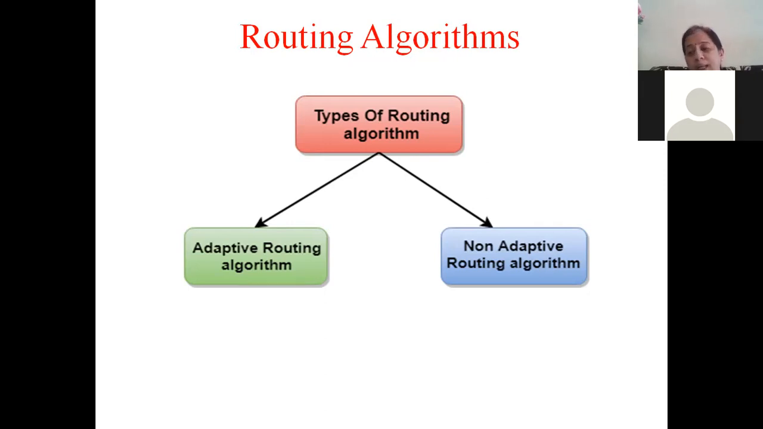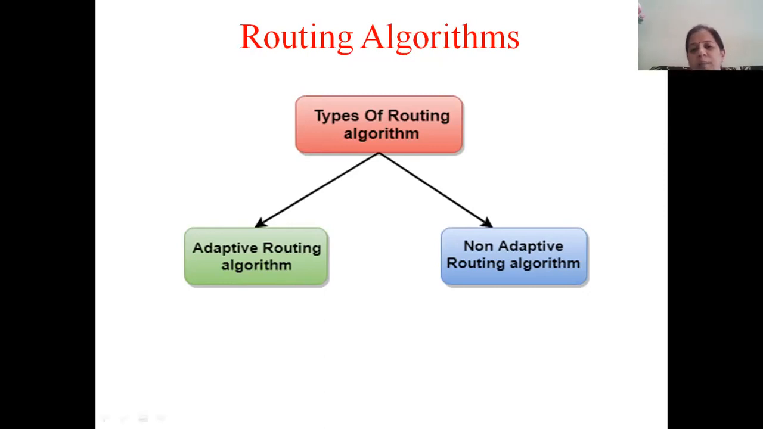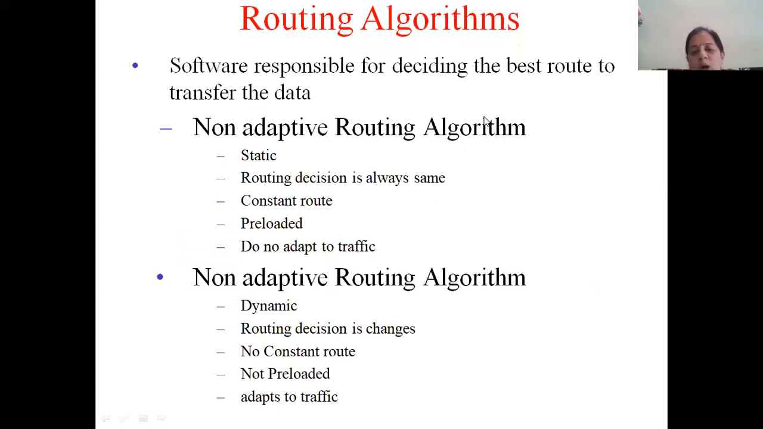Okay. So routing algorithms are of two types. One is called an adaptive routing algorithm, and the other one is known as a non-adaptive routing algorithm. First, we'll understand what is a non-adaptive routing algorithm. The name itself is suggesting. Non-adaptive routing algorithms are static routing algorithms. Static means they don't change their routing decision based on the conditions in the network.